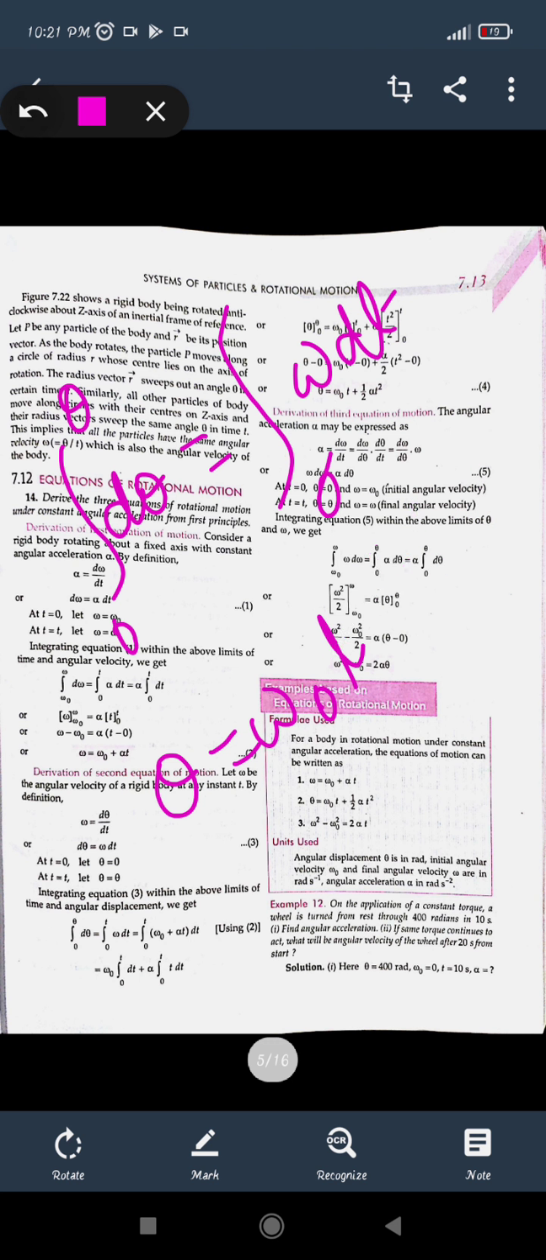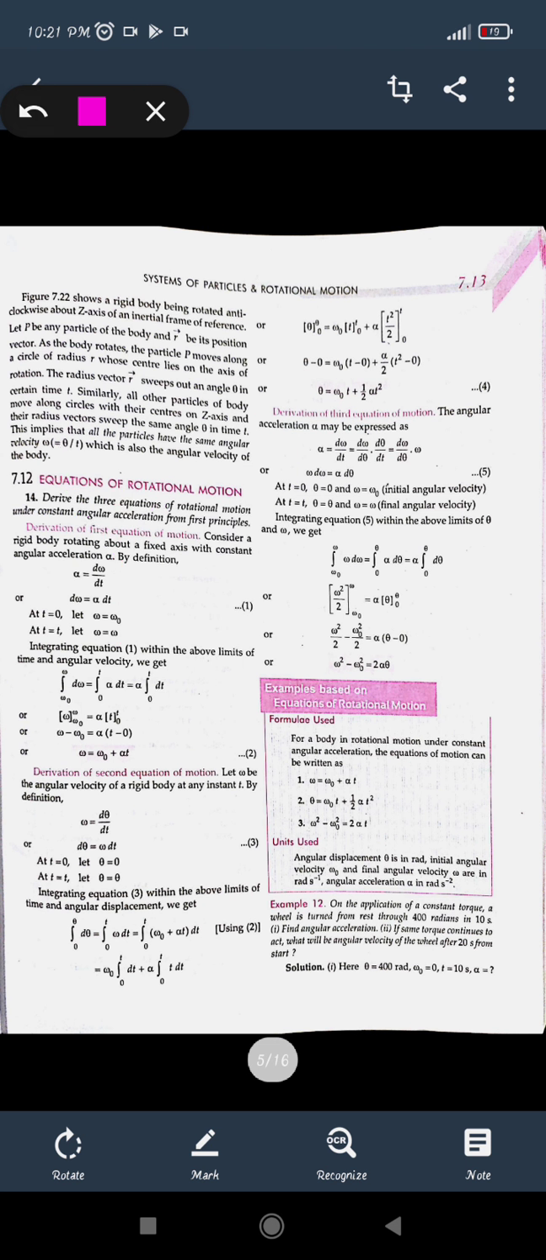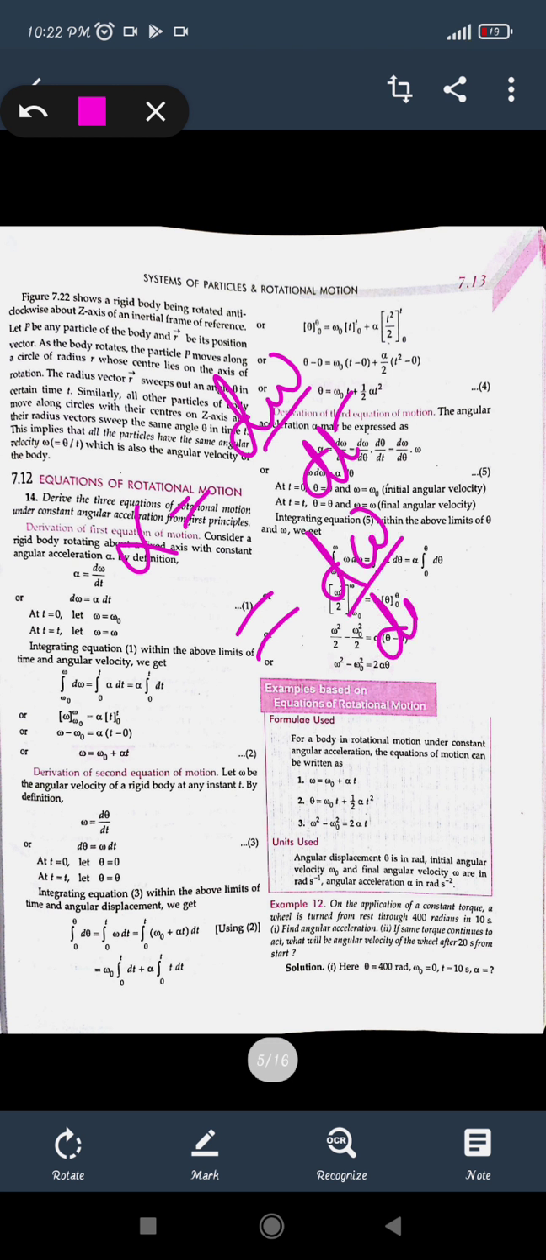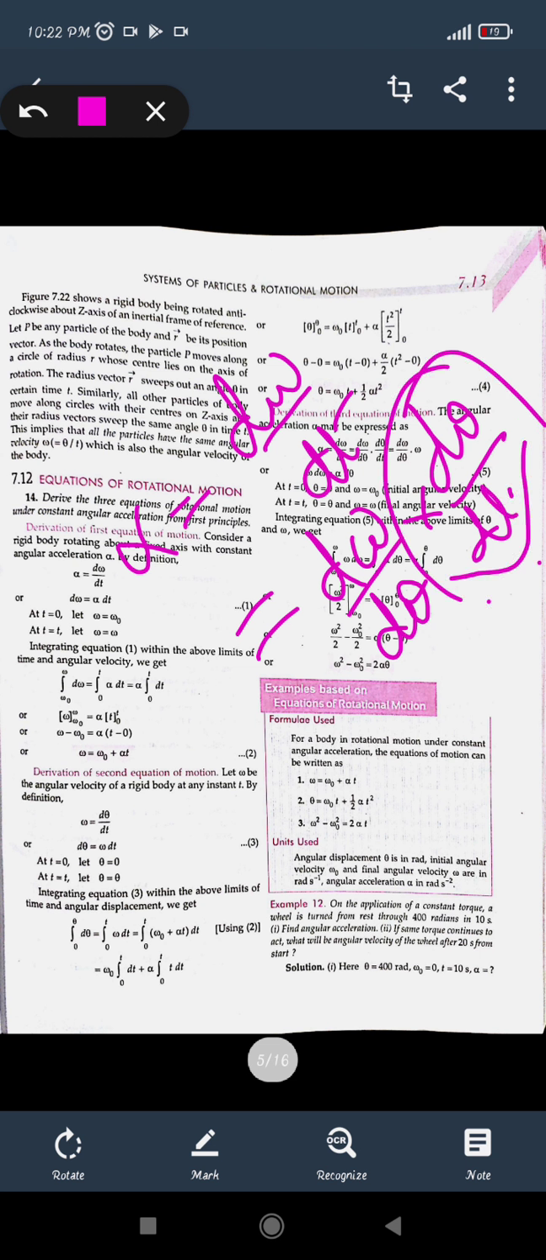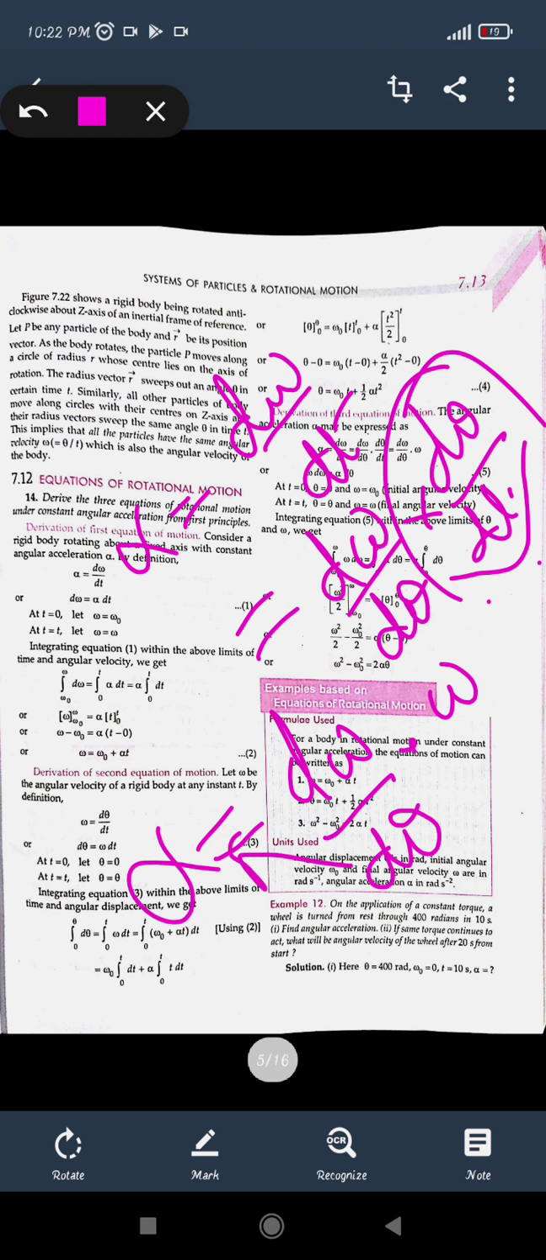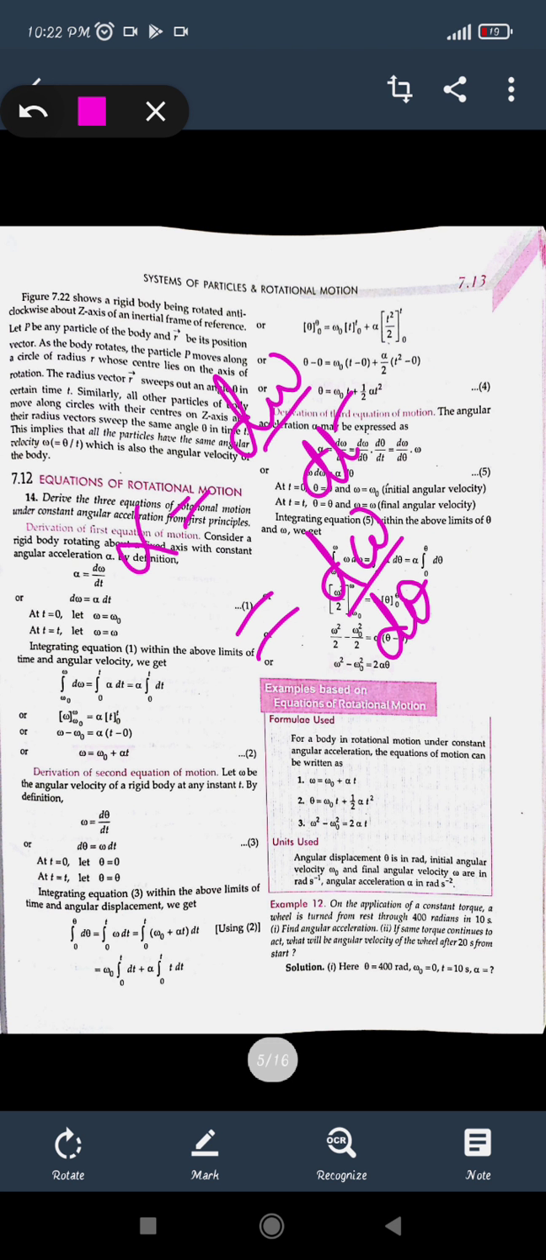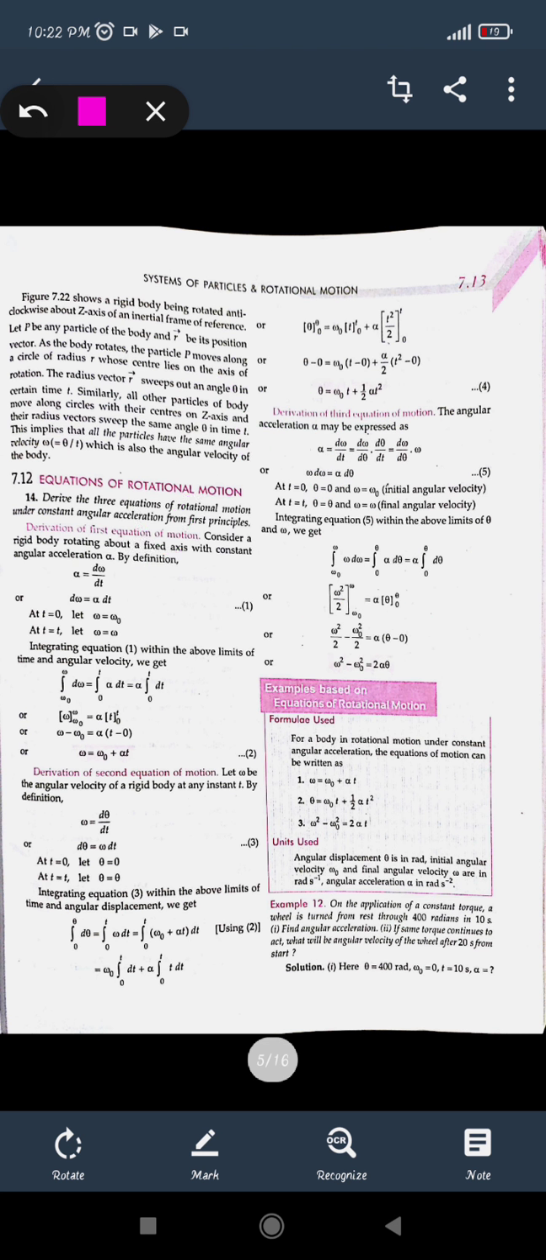And for the third one, we use v square is equal to u square plus 2as. For that we have to take out the value of alpha also. So alpha is equal to d omega by dt. How can it be written? That is d omega by d theta into d theta by dt, and d theta by dt is given as omega itself. So d omega upon d theta into omega. So alpha d theta is equal to omega d omega.